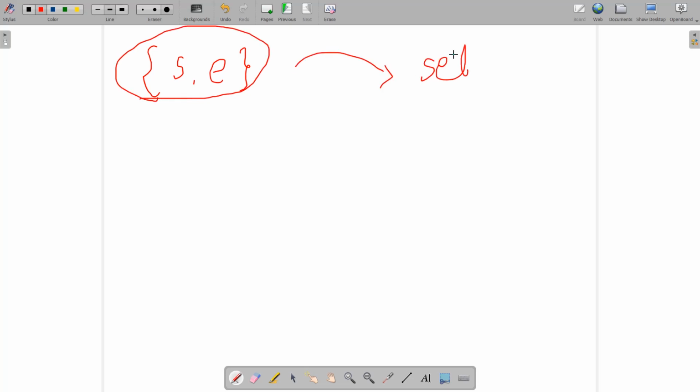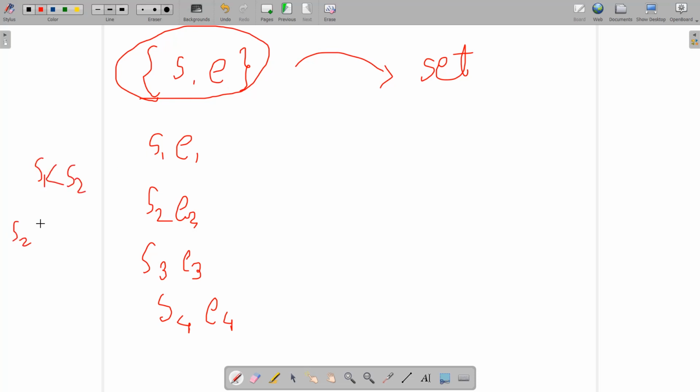And how is this going to help us? We have certain pairs like S1 E1, S2 E2, S3 E3, and S4 E4. Let's say these elements are already present in this set, not the multiset now, and all are valid. No two pairs overlap with each other. If this is present in the set, it means that S1 is already less than S2, and S2 is already less than S3, and all of these are sorted in ascending order, right?